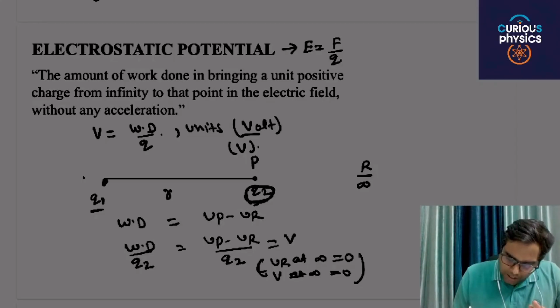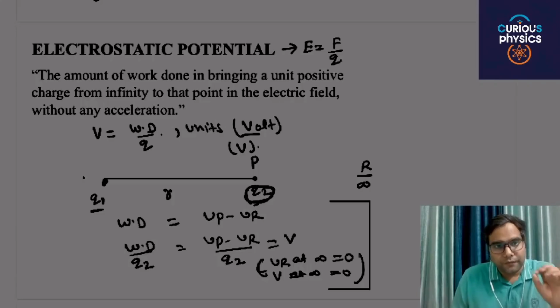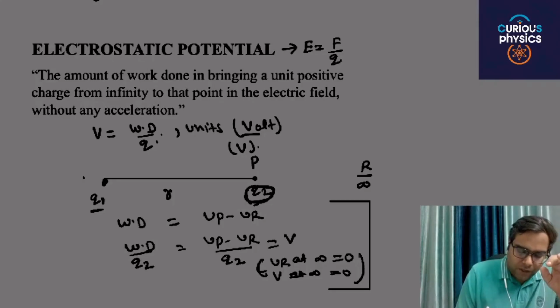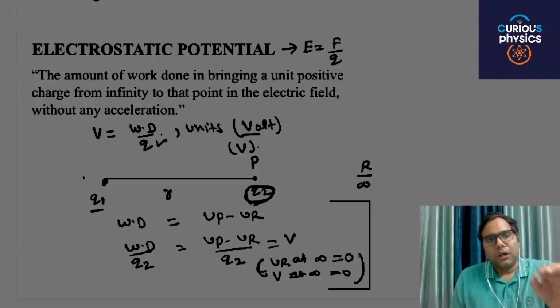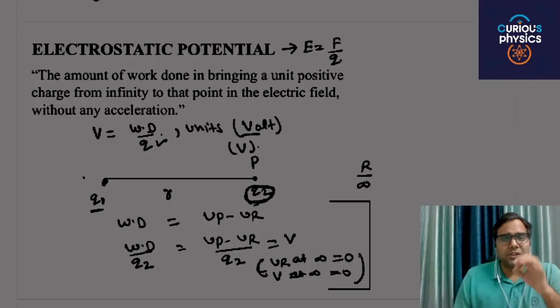We will discuss this whole idea again. This may be a bit confusing, but you should know the basic idea: work done is equal to change in potential energy, and change in potential energy divided by charge, per unit charge, is equal to potential.